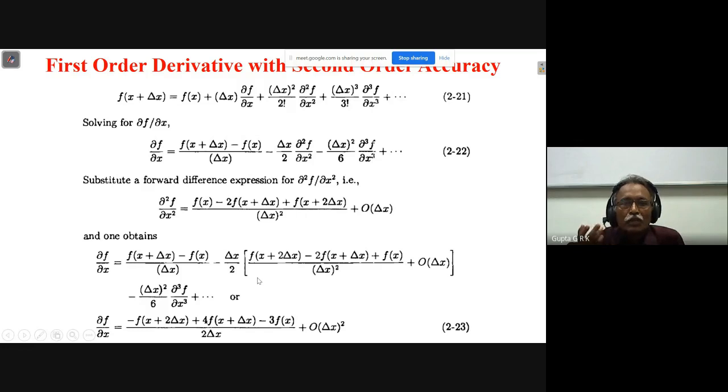That is, if I want to find the values at a particular time, I have to use the time in the past, not in the future, because the present depends on the past. So if n is the present time, n minus 1 you have to use. Or if you want to calculate at time n plus 1, I have to use the value at time n. So that is the way.